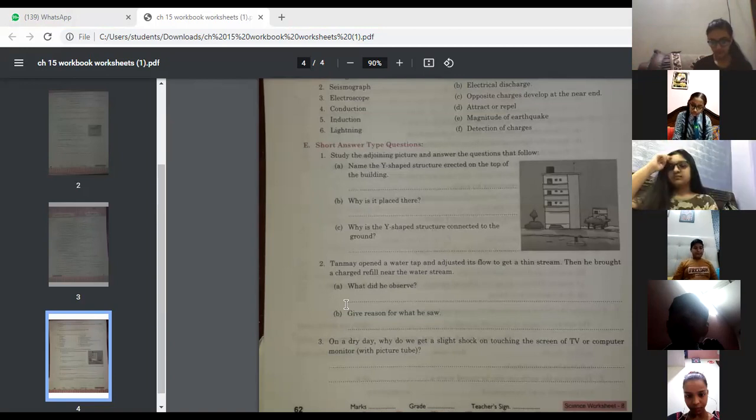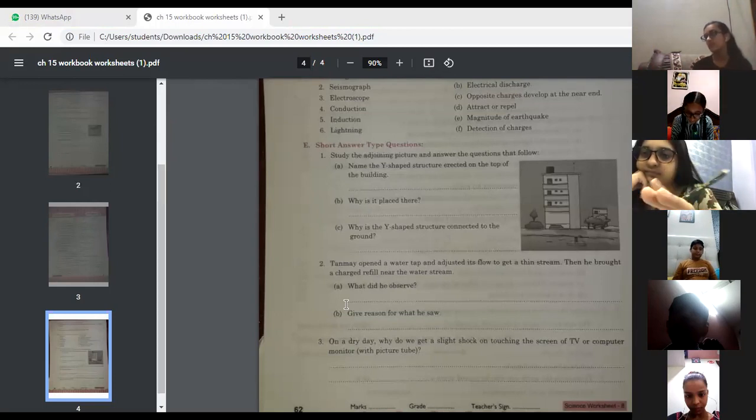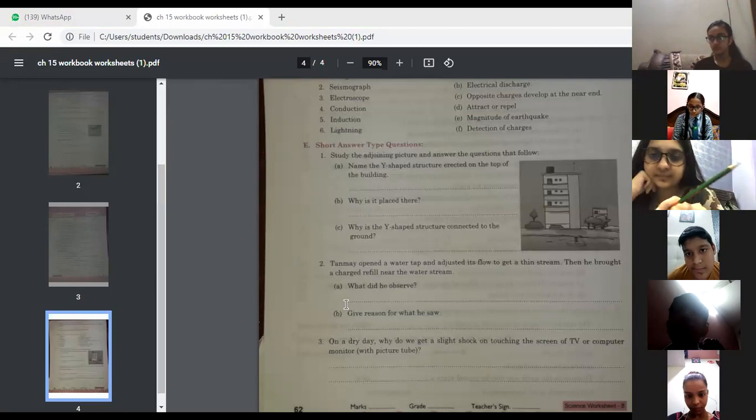Can you guess? Ma'am, the refill will attract the stream of water. Yes. The stream of water will be attracted by the refill. Why is it so? Earlier the stream of water was falling down, but now what happens? It will change. It will be attracted. So what can be the reason for it?